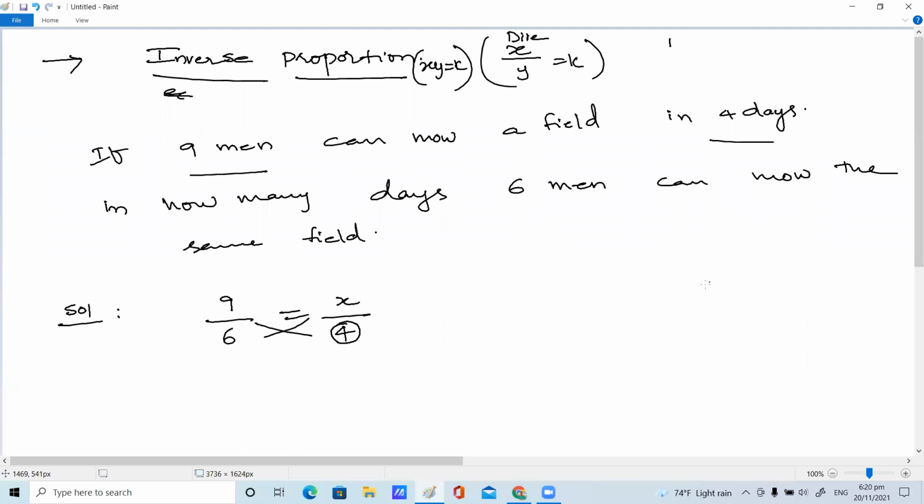Come on, find the value of x. To find the value of x, 9 into 4 divided by 6. 36 is equal to 6x. 36 by 6 is 6, equals x. x is 6. Same field. How many days can they mow, children? They can mow in 6 days. Because when we decrease the manpower, the days also increase. Yes, children.